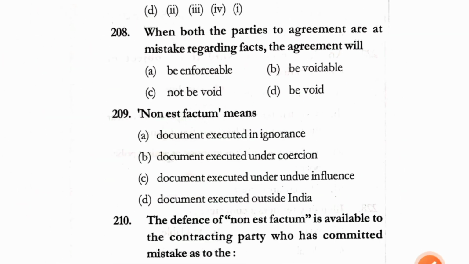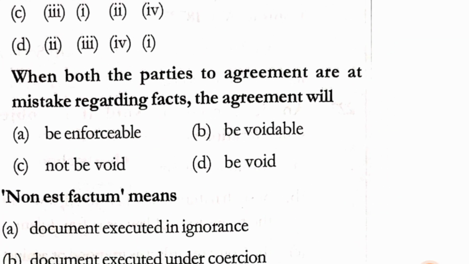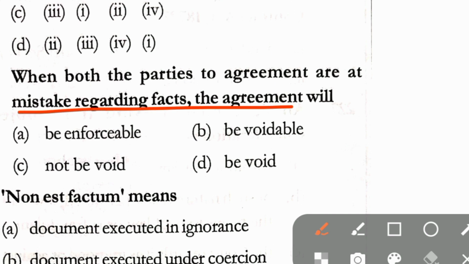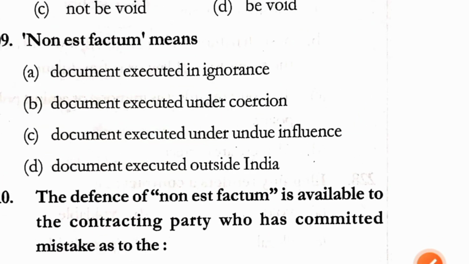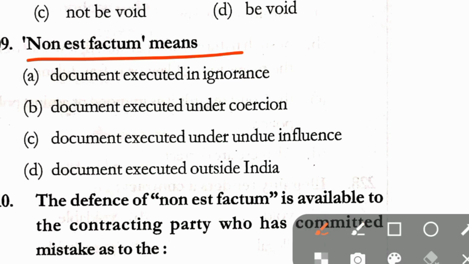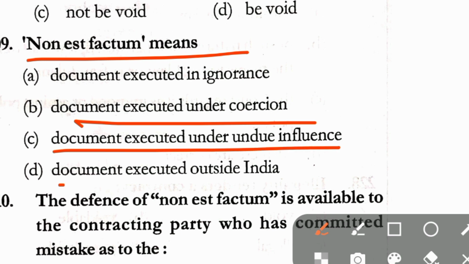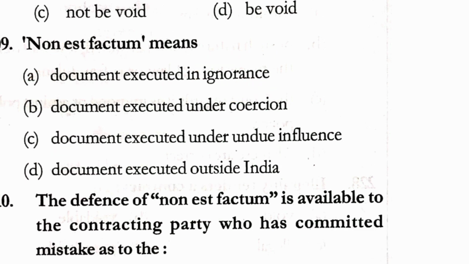Question number 208. When both the parties to the agreement are at mistake regarding facts, the agreement will be enforceable, option B, be voidable, option C, not be void, and option D, be void. Correct answer here is option D, that is be void. Question number 209. Non est factum means option A, document executed in ignorance, option B, document executed under coercion, option C, document executed under undue influence, and option D, document executed outside India. Here correct answer is option A, that is document executed in ignorance.